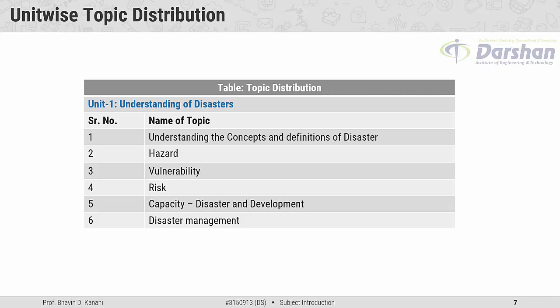Fifth major topic is capacity to disaster and development. And sixth major topic is disaster management. So here a total of 6 major topics will be covered in unit number 1, understanding of disasters. Now move further.